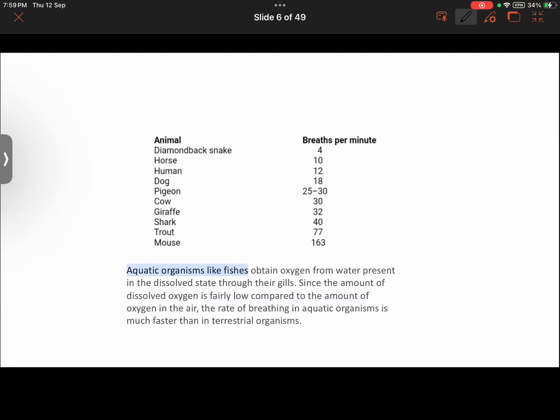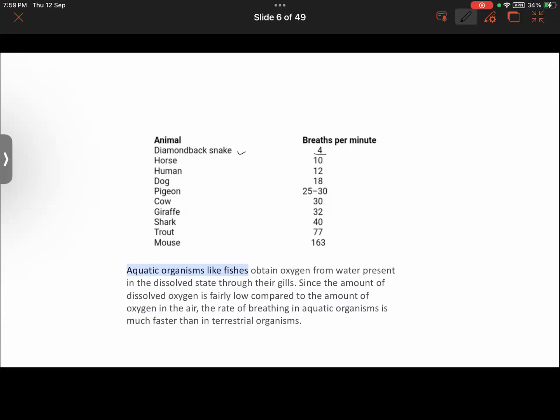Now look at the breathing rate of some other animals other than humans, like a diamondback snake. The diamondback snake has a breathing rate of 4 breaths per minute. So it is very slow, right? Then look at some others. Out of these, which animal has the highest breathing rate? Mouse. That is mouse, about 163.